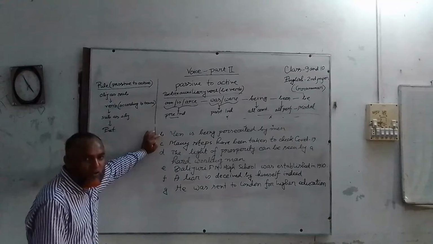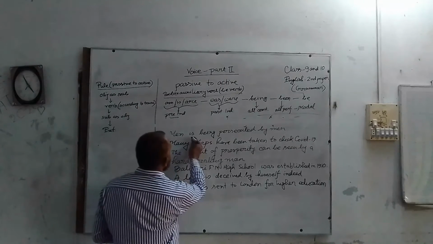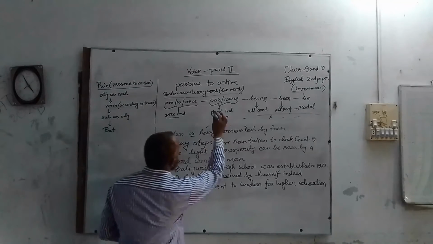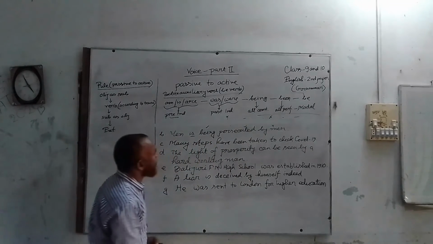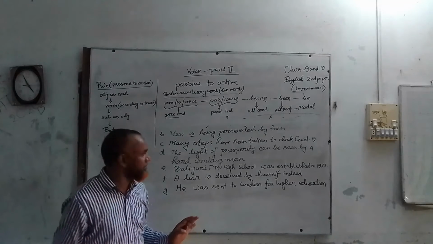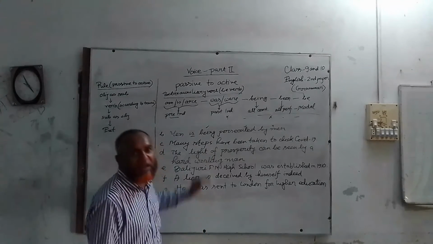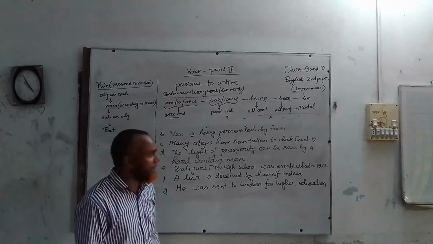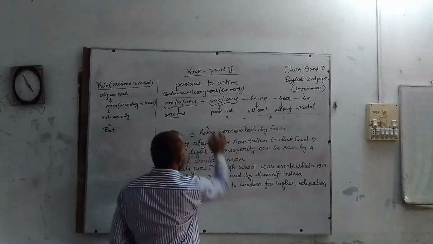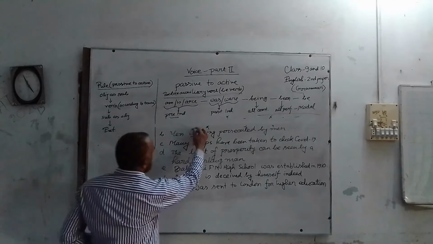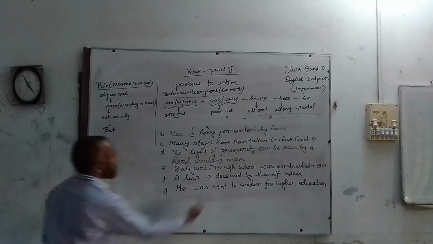Then come to number B. Here we find the auxiliary verb, but we also find "being". You notice "being" is used in all continuous tenses in the passive form. So while turning it into active, you should not use "being". But you have to use the be verb as it's a continuous tense.